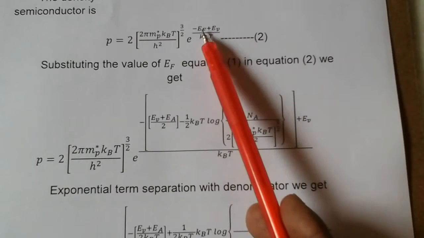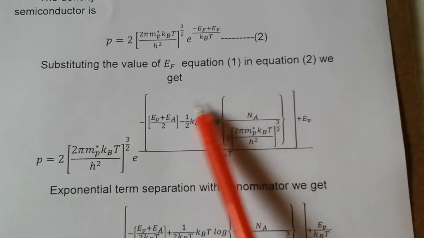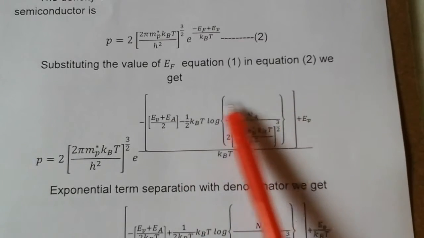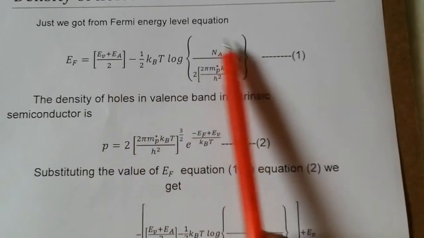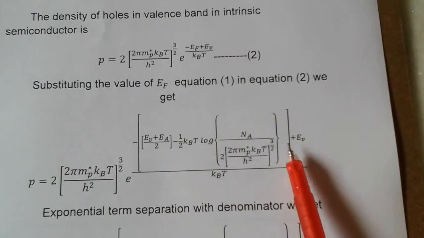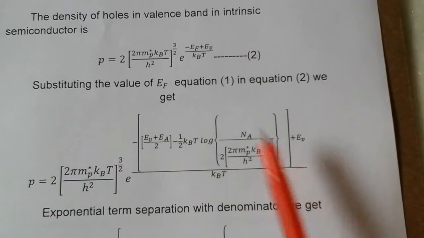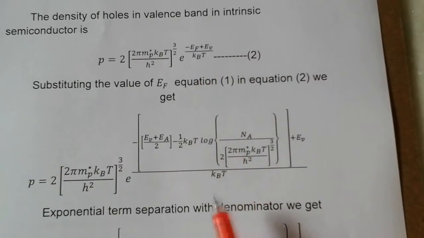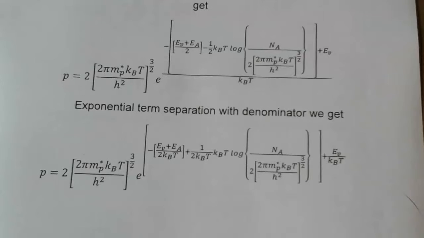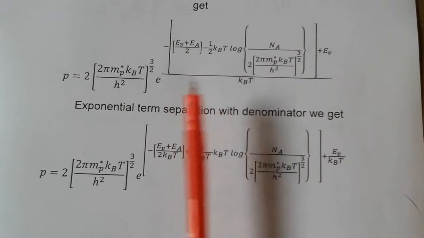In the place of EF we have written this entire value, which we already know, and it is substituted here, plus EV by kBT. Now we are getting the same equation. We got the final equation here.